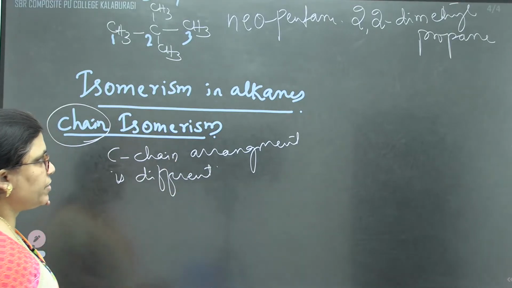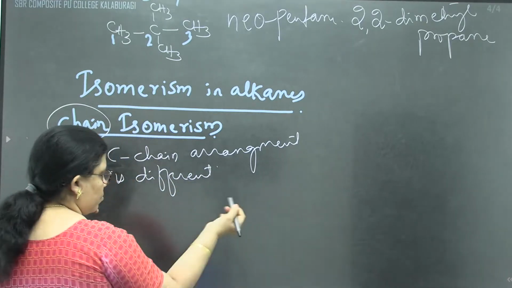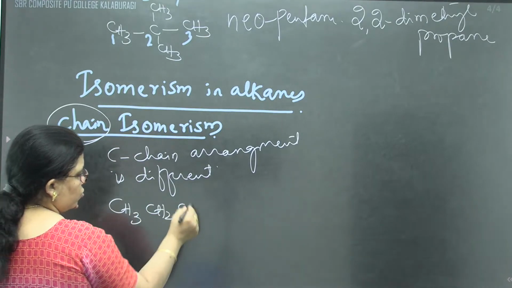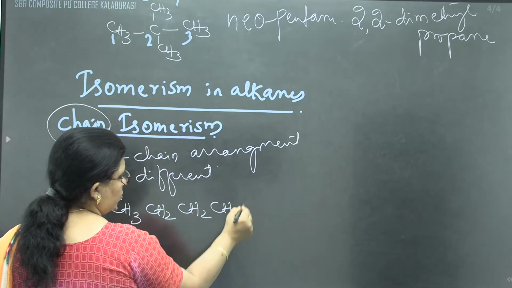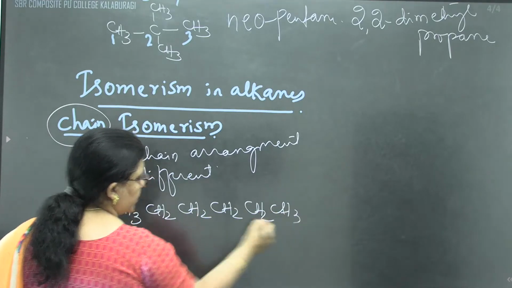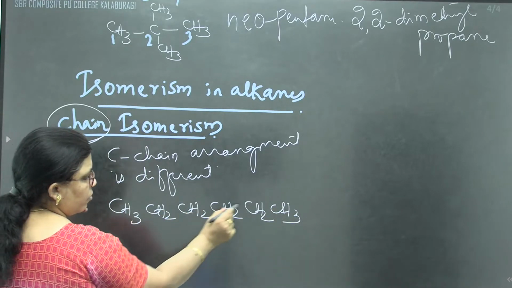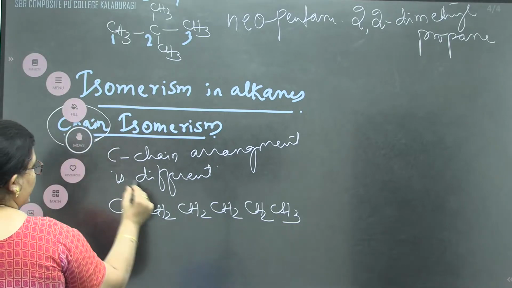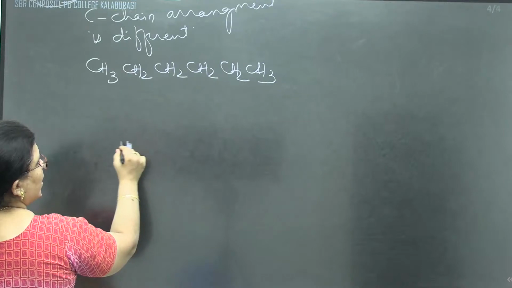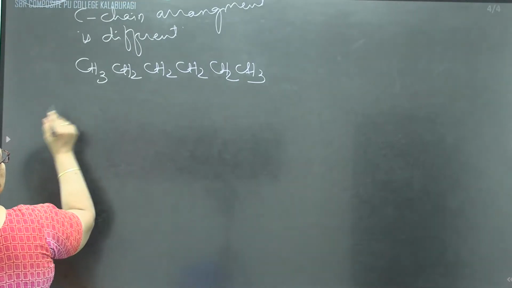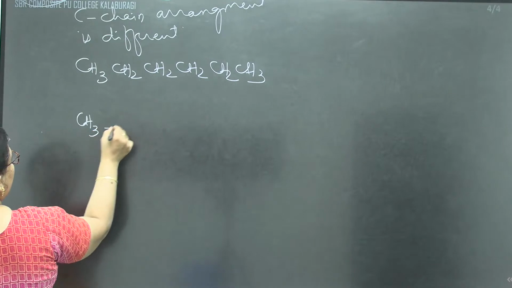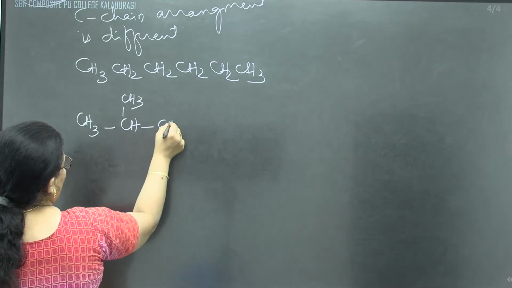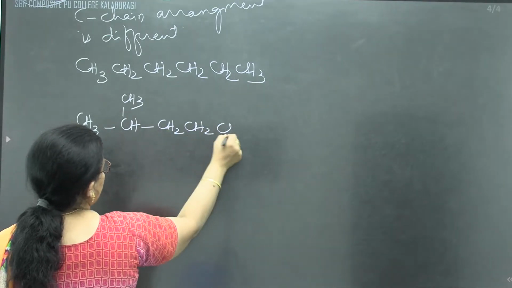For example, just now we have taken an example. Other than that, we can take some more examples. Like 6 carbon atoms are there: CH3, CH2, CH2, CH2, CH2, CH3. Carbon atoms numbered 1, 2, 3, 4, 5, and 6. The 6 carbon atoms I can arrange in an open chain, whereas one of the carbon atoms I can make a branch. One of the carbon atoms at the second position, I can make a branch. 1, 2, 3, 4, 5, and 6.